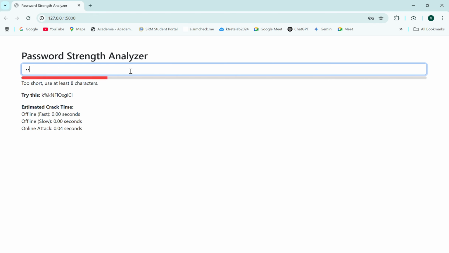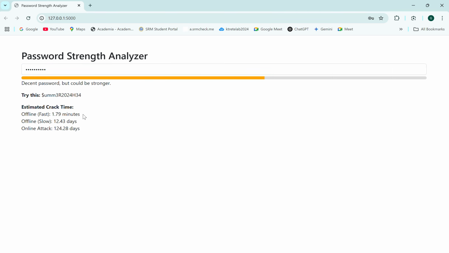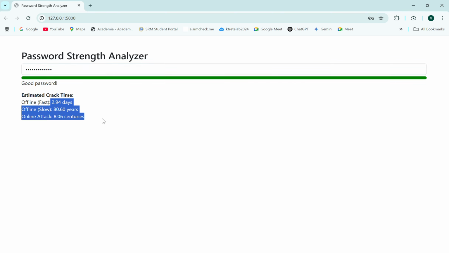If I write summer with a capital R, 2024, it takes 1.79 minutes here. And if I again change this password using the recommended password, it will again take time. This is how we can solve the problem of privacy and password stealing. This is a prototype which we can further develop by using GenAI models and other publicly available models. Thank you.